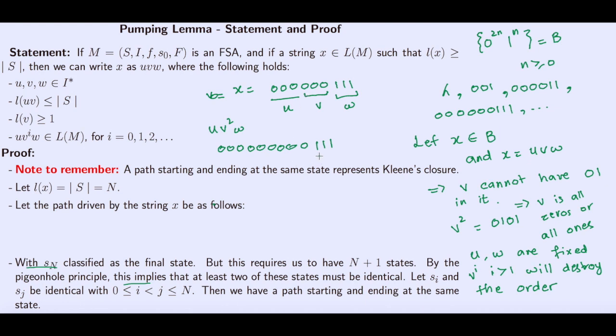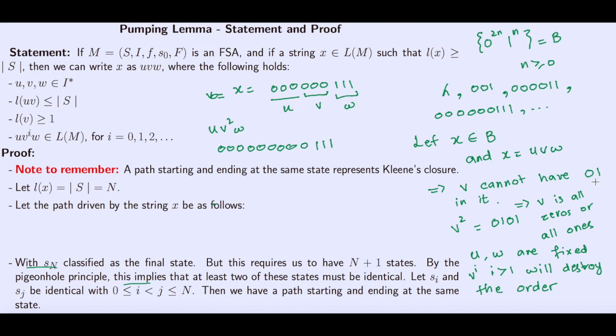So we cannot tamper with w, we cannot tamper with u, but we can tamper with v, and we can actually satisfy the number of zeros, but w will make sure that the number of ones will not increase at all. So without using 0 1, we cannot make sure the number of zeros and ones are consistent.